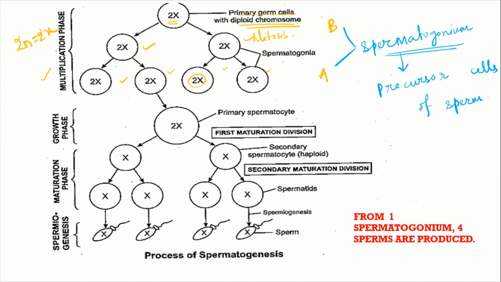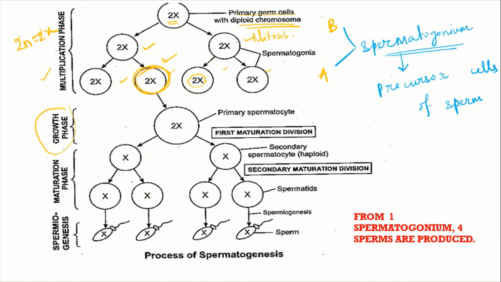And from this, now we will study about only one spermatogonium. The rest 3 will also follow the same process, but now here we will study about the one spermatogonium. So if we talk about this spermatogonium, now it will enter into the growth phase, that is the next phase.